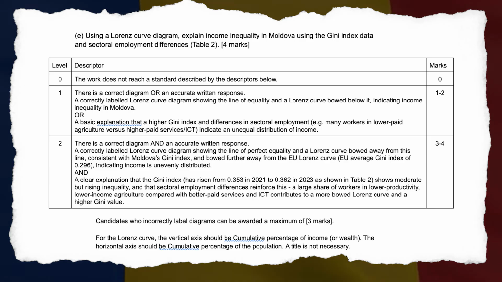A large share of workers in lower productivity, lower income agriculture, compared with better paid services and ICT, contributes to a more bowed Lorenz curve and a higher Gini value. 3 to 4 marks. Candidates who incorrectly label diagrams can be awarded a maximum of 3 marks. For the Lorenz curve, the vertical axis should be labeled as cumulative percentage of income or wealth. The horizontal axis should be cumulative percentage of population. A title is not necessary.